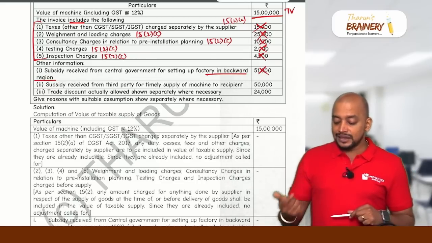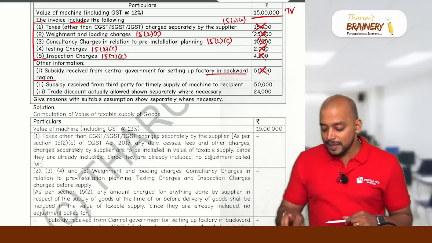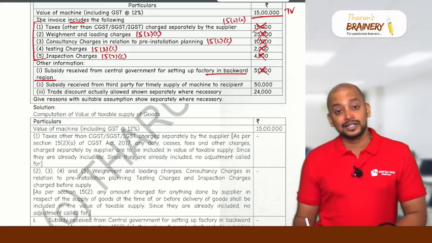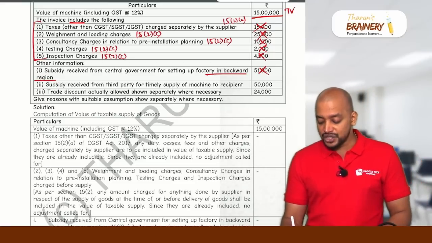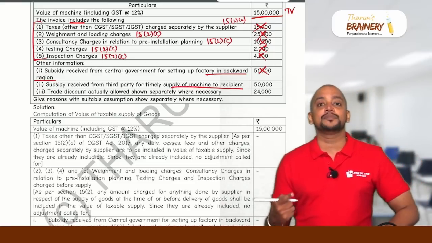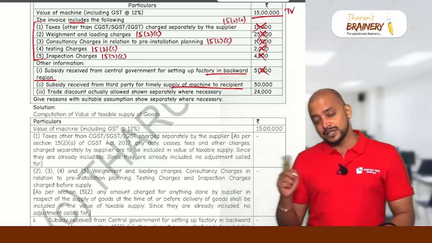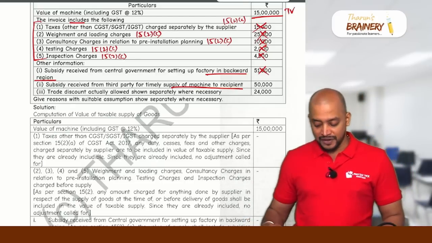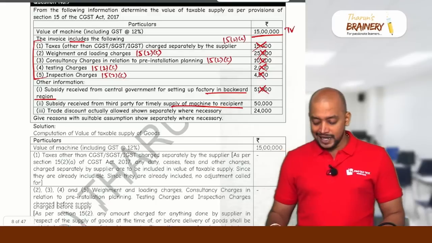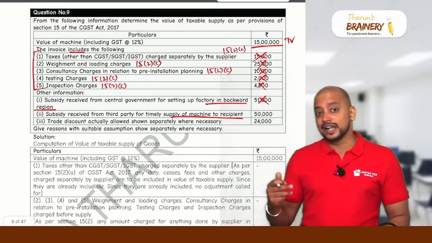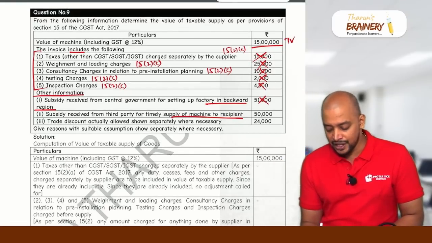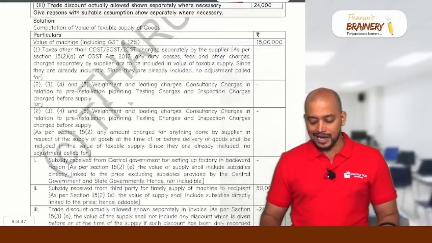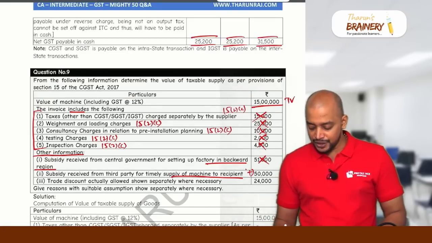Subsidy received from a third party for timely supply of machine to the recipient. So this subsidy is from a third party for timely supply of the machine. Means it is related to outward supply, means directly linked to the price. But is it from CGRSG or from others? From others. So therefore it is to be included in the value. And in the given price, it is excluded because it is other information. So therefore we need to add. So this 50,000 rupees we need to add. Okay, 50,000 we need to add.